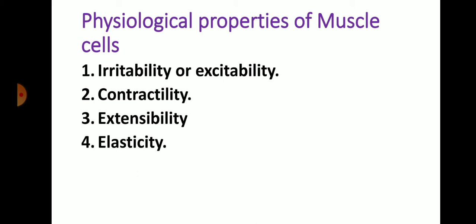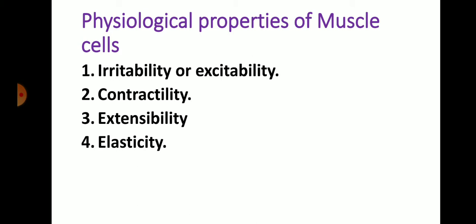So the muscle cells have the ability to respond to a stimulus, whether an external environmental stimulus or the organism's own response, delivered through motor neurons of the nervous system or as a hormonal response provided by the organism's body.